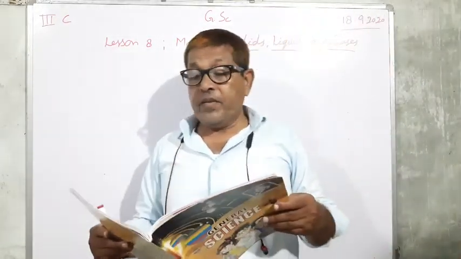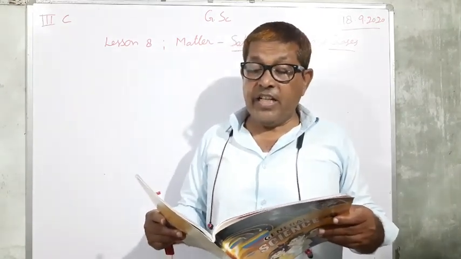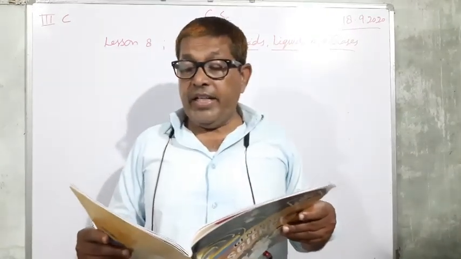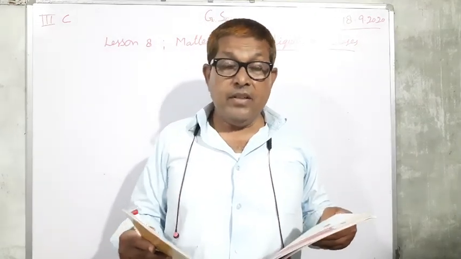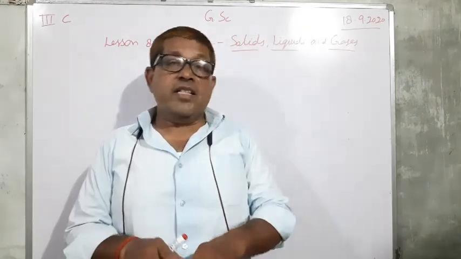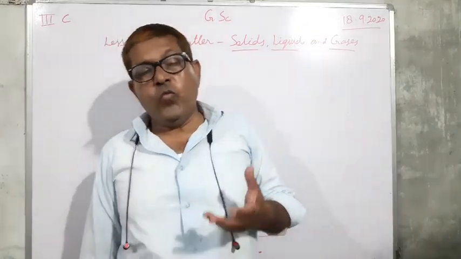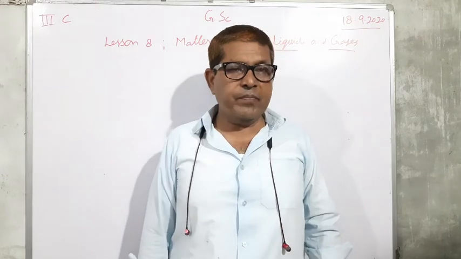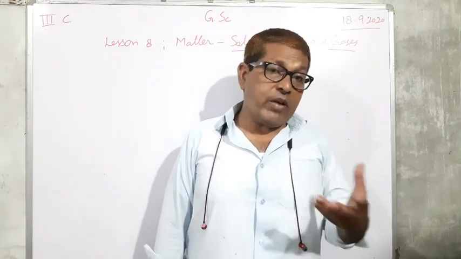Now the next state of matter is the liquid. Liquid has no definite shape or size. Suppose you have 1 liter of water. You can keep the water in a circular vessel.